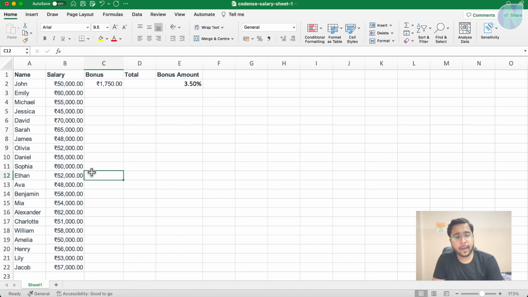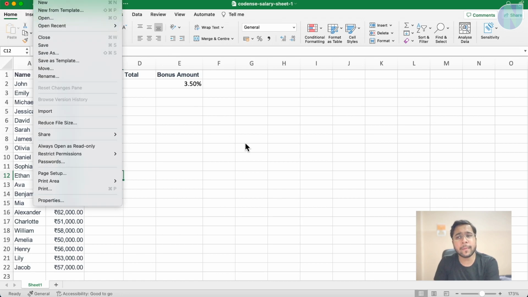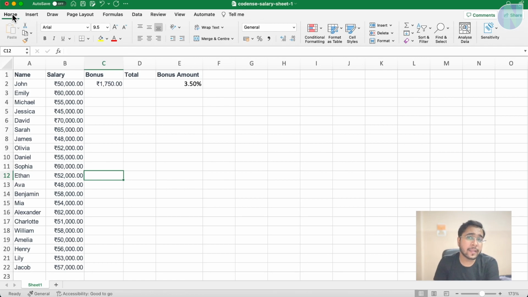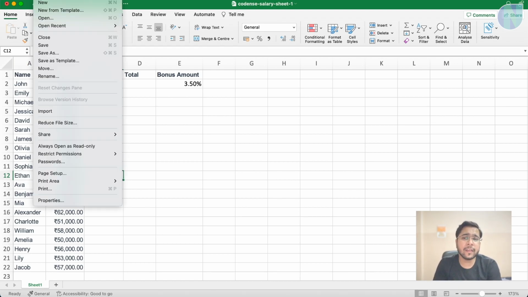And the quick access toolbar is the last thing. It is located at the top left of the Excel ribbon and allows you to quickly access common features like save, undo and other things. Here it is, maybe because it is a Mac, things are different. On Windows, there can be one more circular icon. When you click it, it is known as the quick access toolbar, which has many options there. Different versions may have it differently, but those actions like save and share and other things are here.